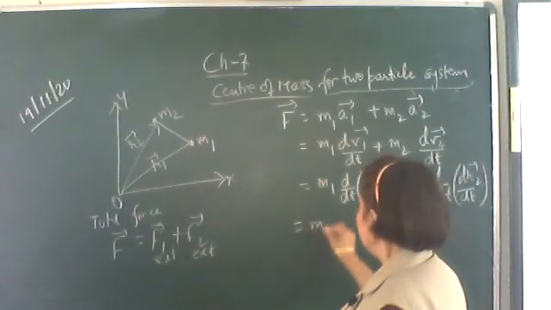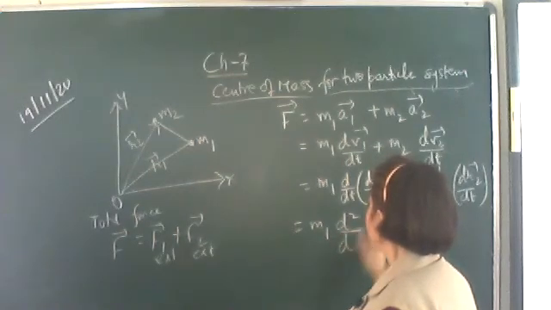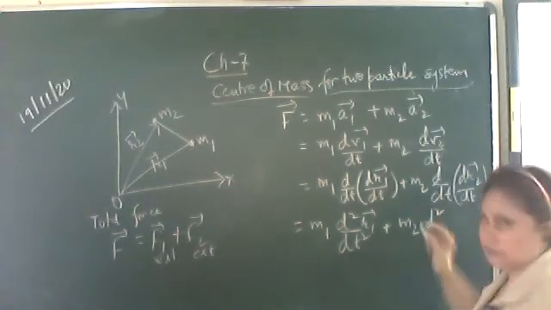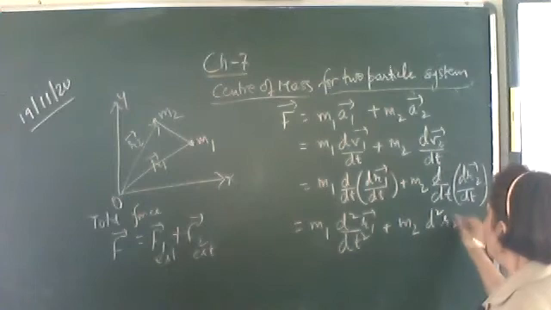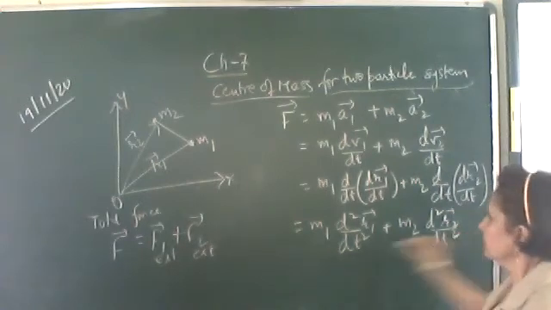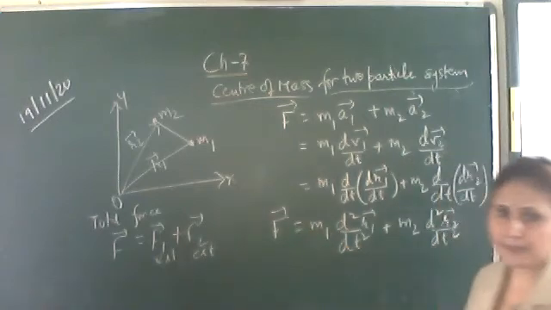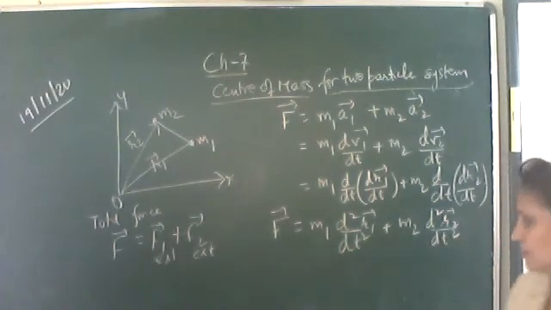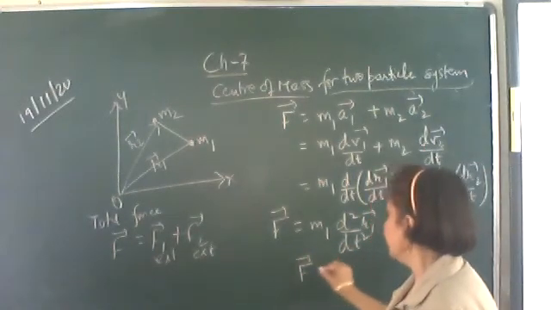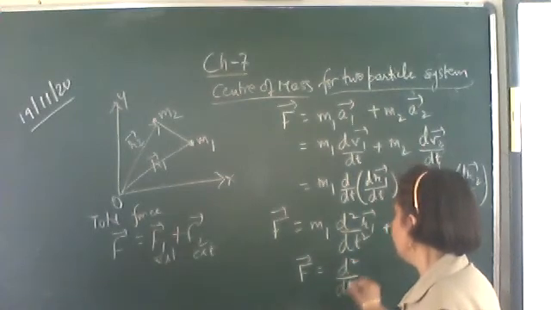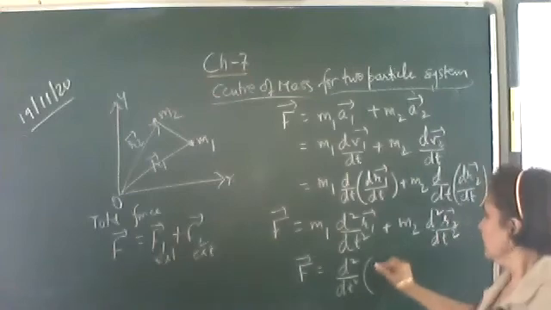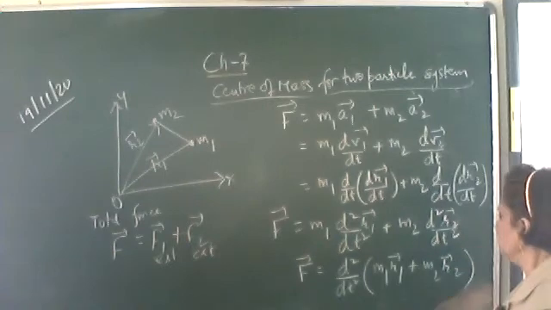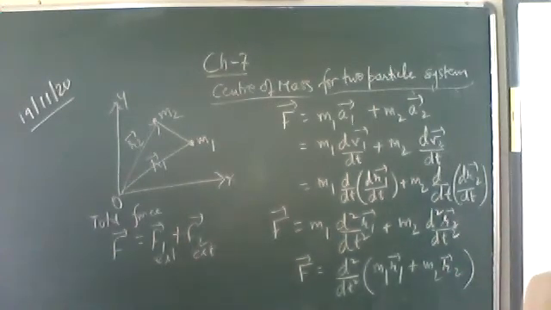This can be written as m1 into d2r1 upon dt square plus m2, the second order differentiation, d2r2 upon dt square, is the total force on the system. d2 upon dt square can be taken outside because m1 and m2 are constant. So this can be written as F vector is equal to d2 upon dt square of m1 r1 vector plus m2 into r2 vector. This is the total force on the system.